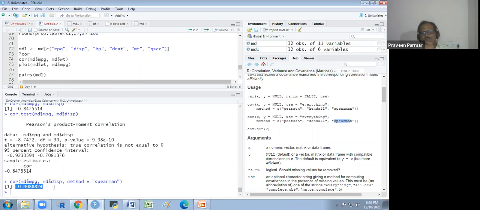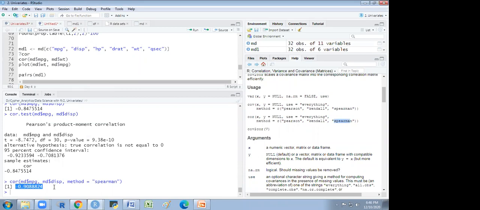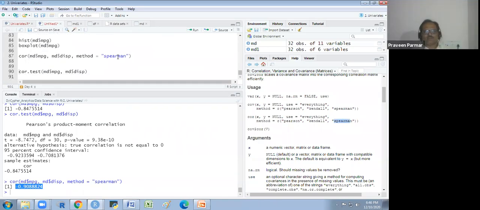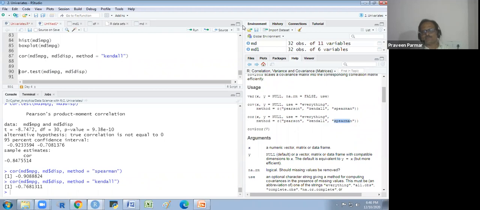It is the Spearman rank correlation coefficient. Got it? If I use the Kendall, I could use the Kendall also. Got it? Kirti.